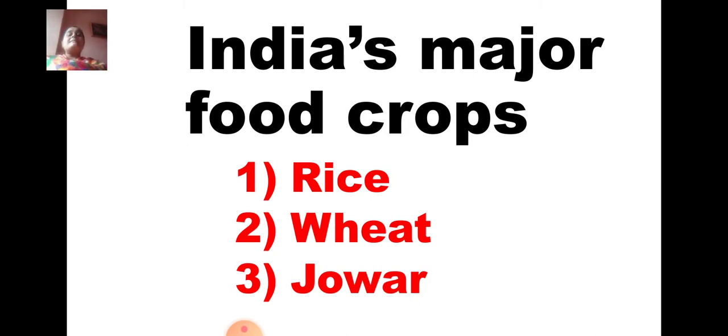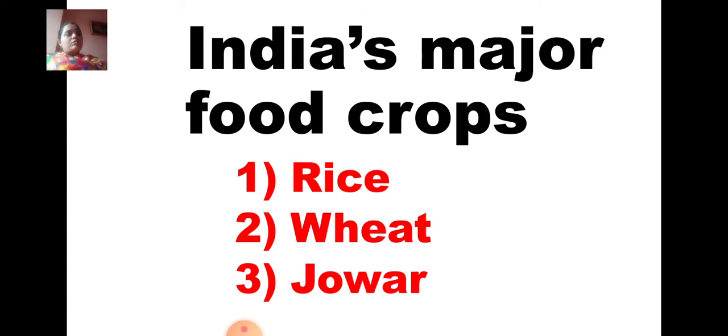Second one is wheat. Wheat is also equally important in India because we make rotis out of wheat. We make many different items out of wheat, and it is included in our everyday food. So wheat is also an important major food crop of India. And the third one is jawar.